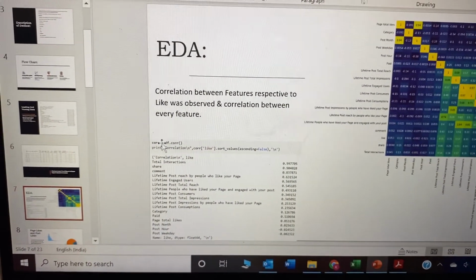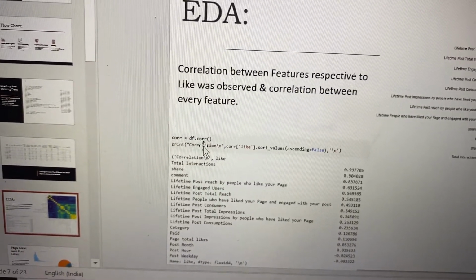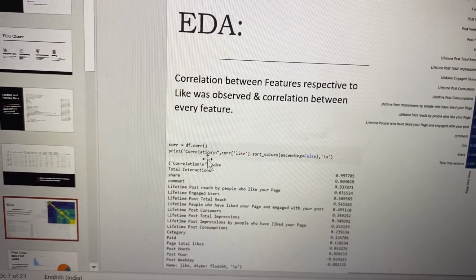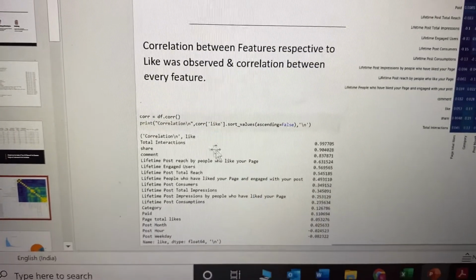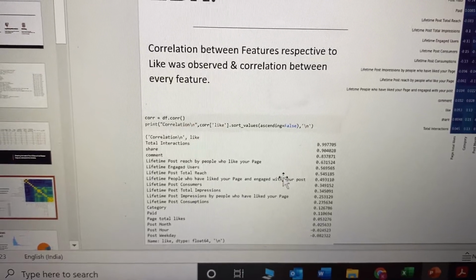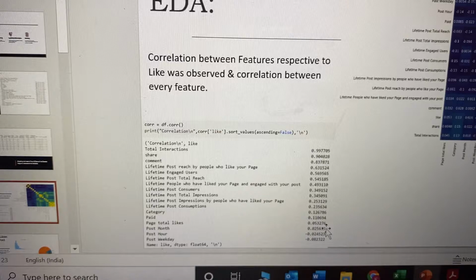This is the command we use in the R code, correlation equal to df dot, open braces, and this is the output we got. In this we can see, for likes, what the total correlation is with the other fields.